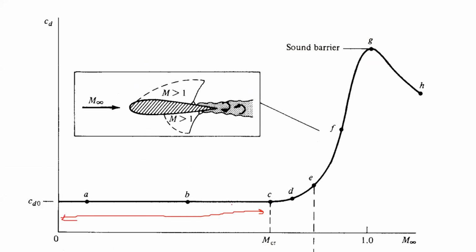It's almost constant. But after Mach critical, it starts to increase. Now, which number is the drag divergence Mach number? Definitely A, B, and C are not, but E is. So D, E, F, G, and H, right? So one answer is E.